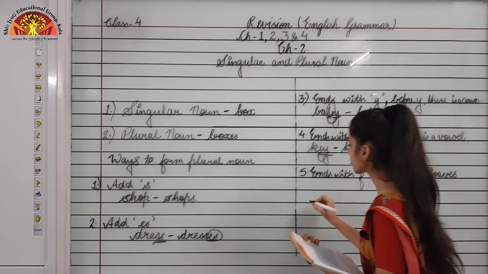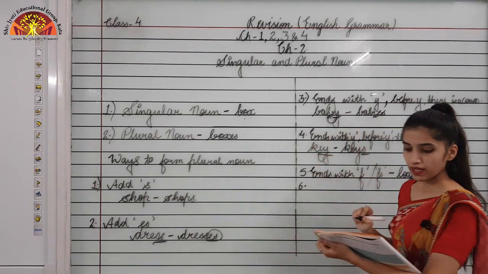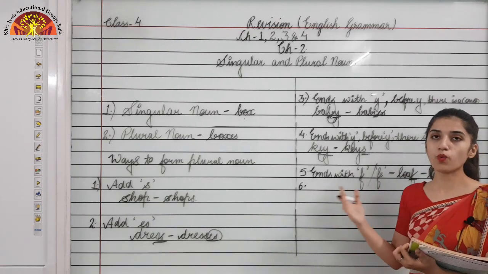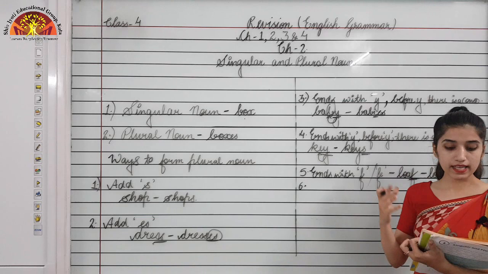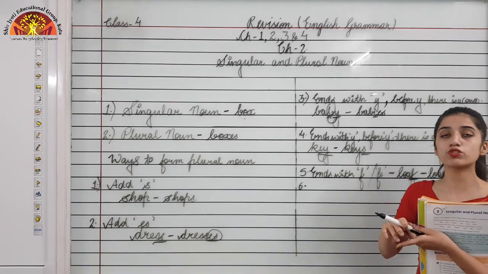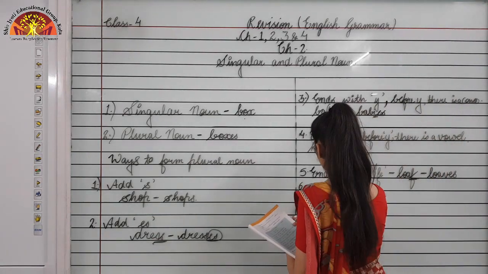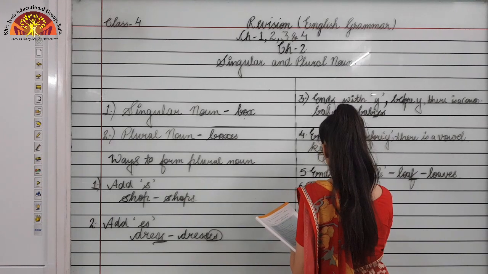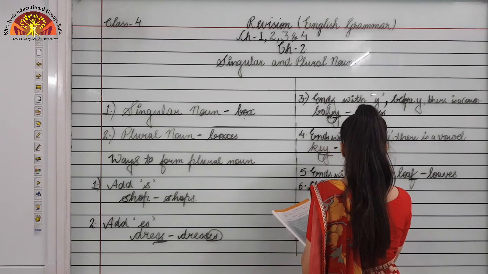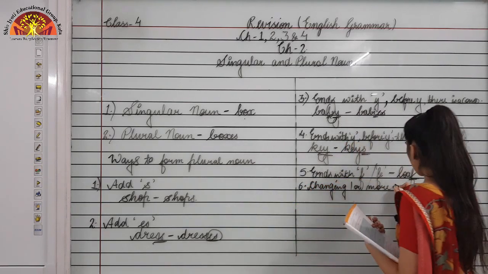Now moving to the sixth rule. The plurals of some nouns are formed by changing one or more vowels in them. So there are some nouns that are changed. To make the plural of that noun, we just need to change the vowels in it. Just see the example. I am just writing: changing one or more vowels.